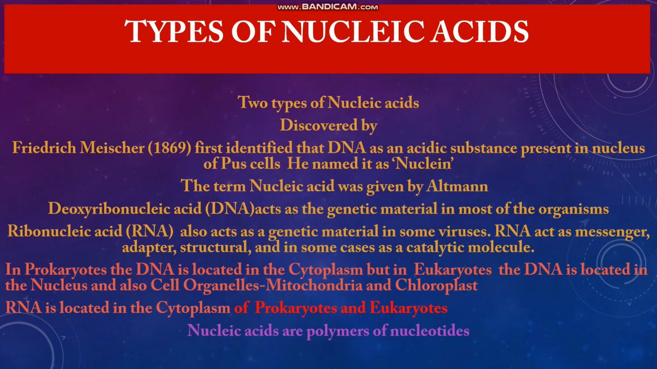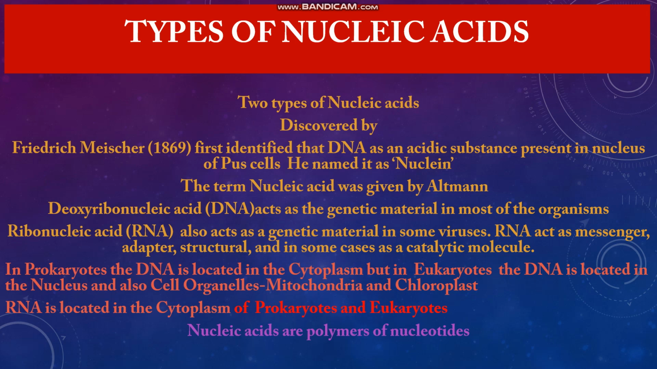The nucleic acid was first discovered by Friedrich Miescher, and he observed this material in the pus cells. He called it nuclein and reported it as an acidic substance. Later, in the year 1889, Altman gave the term nucleic acid.